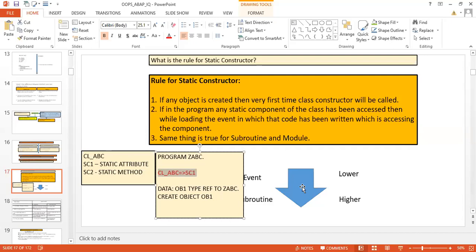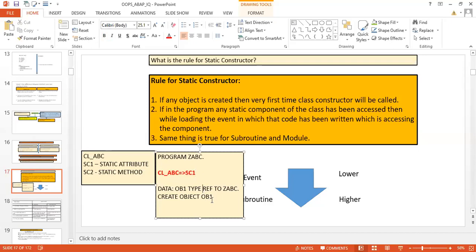Okay, Teja is telling yes, it will call. Om Prakash is telling yes, it will be called and it will be a static constructor. Satya is also telling yes. Now my question is, which constructor will it call, a static constructor or instance constructor? Write here in the chat box first. Yeah, fine, good, very good, awesome. So it will call the static constructor, right?